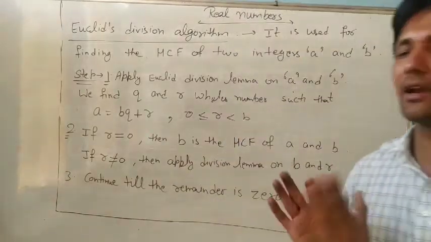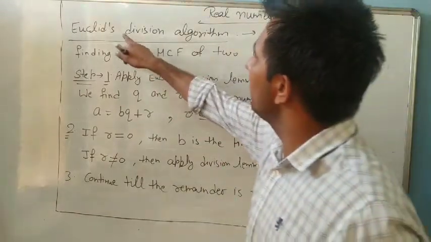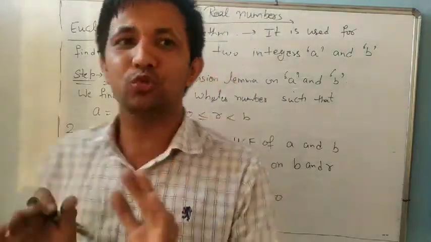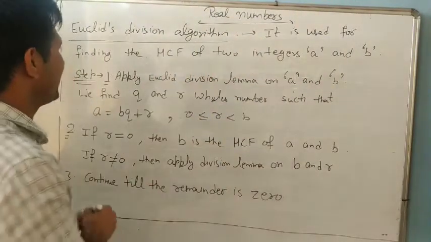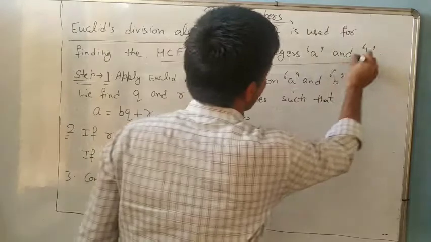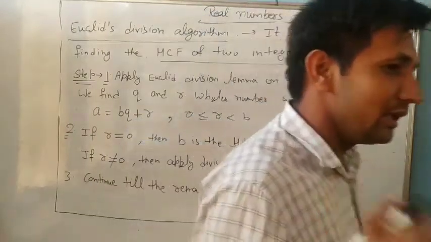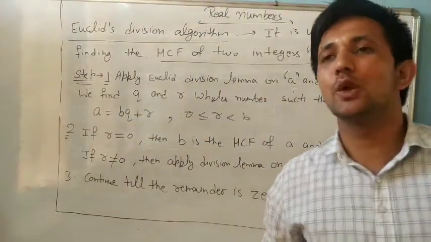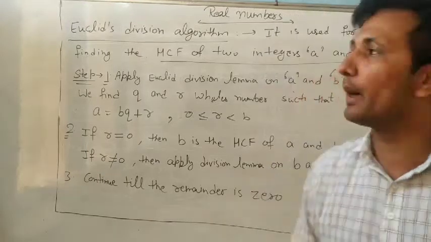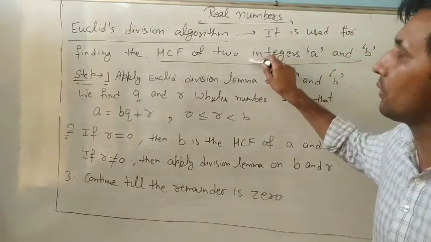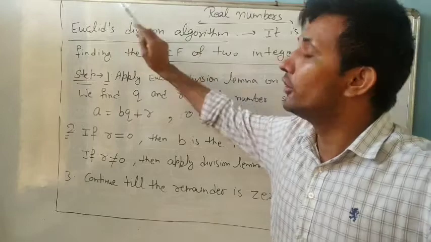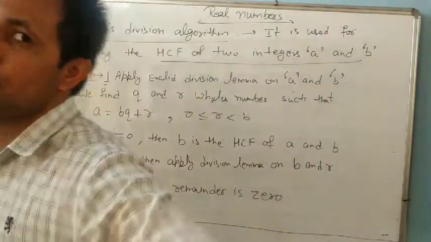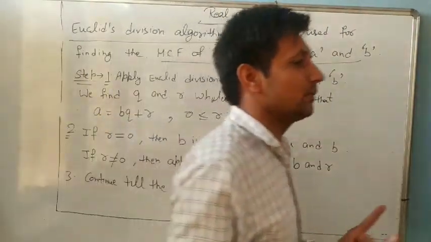Both are similar. Okay, look at it. Euclid division algorithm is useful for finding the HCF of two integers. So in this chapter, if the question says find the HCF of the numbers, we will use Euclid division algorithm. Don't find HCF directly.